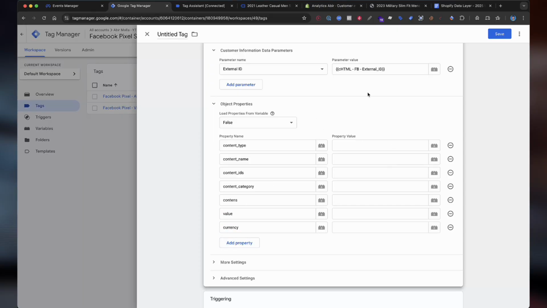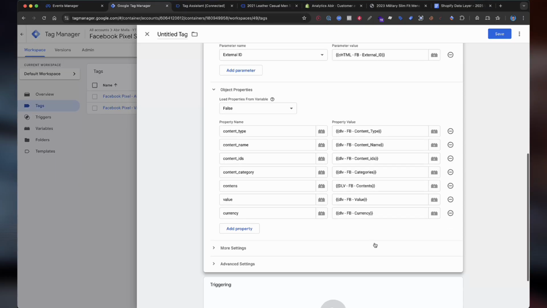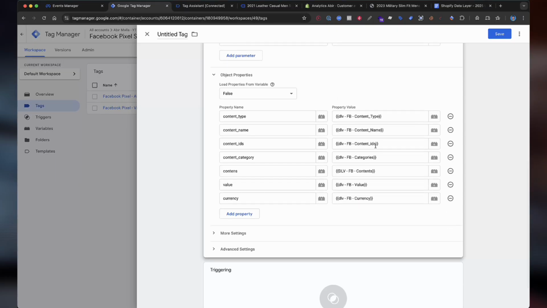Now again we need to edit the property value for this content type. Okay, I added all the property values.